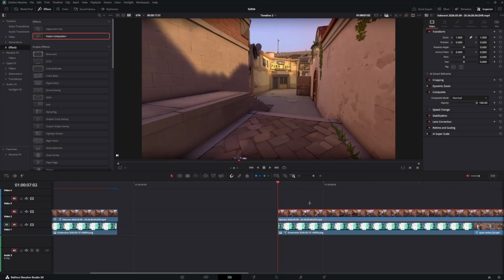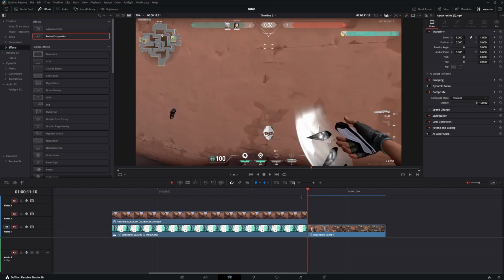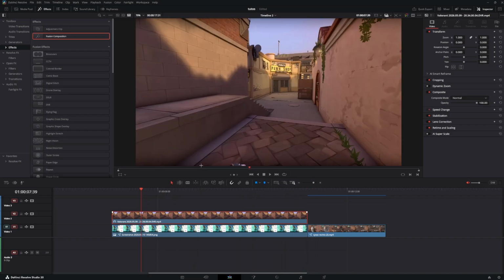This frame is good. Press R on your keyboard and select freeze frame. Now this frame is frozen for the whole length of your clip. Cut it at the end. Then we have this one. This is pretty good. Okay, now we open this one in the Fusion page.